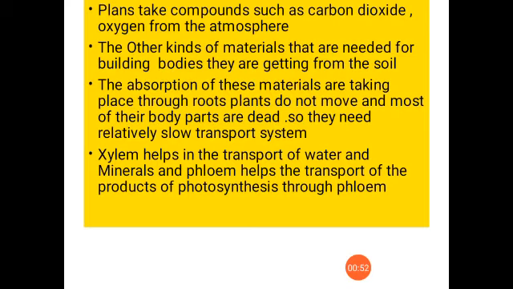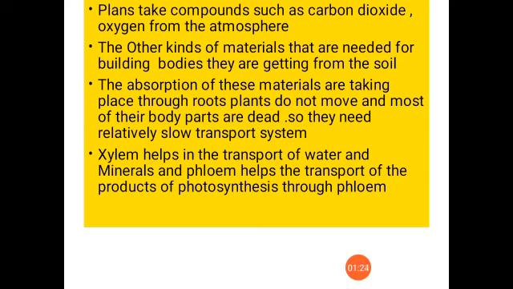So what are the major materials that plants need to transport? You can see they need carbon dioxide, oxygen, water, etc. for photosynthesis. Carbon dioxide, oxygen, etc. they get from the atmosphere, isn't it? Then water, and they also need some nutrients like what? Potassium, sodium, calcium, magnesium. All this they need. These are known as minerals.